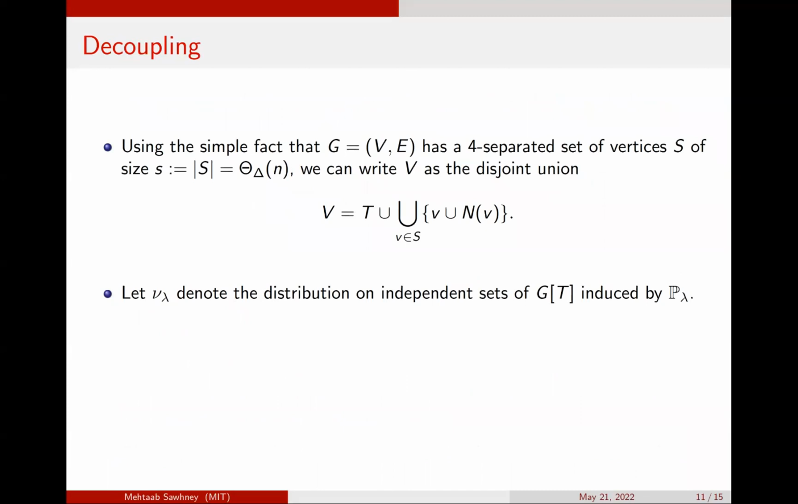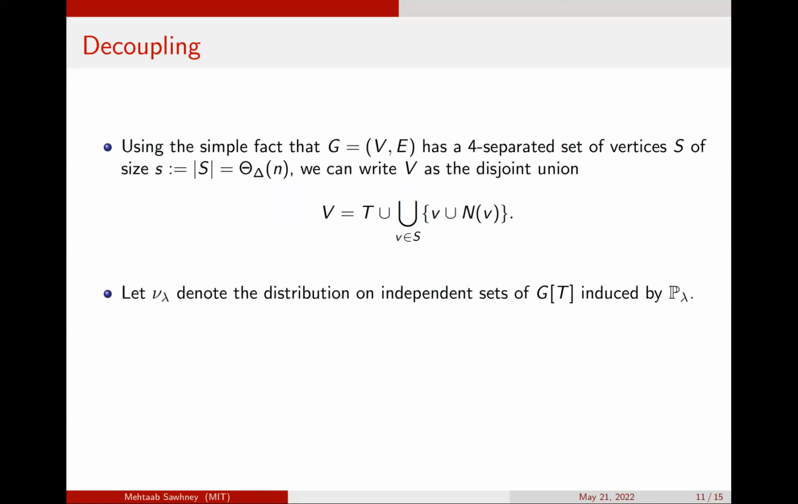So the key step in our proof of the local central limit theorem is a decoupling argument. We proceed via Fourier analysis, and we need to somehow extract independent random variables from this hardcore model, which naively has no obvious independence. So the simple fact we use is that given a graph G of maximum degree delta, there exists a set of vertices S of linear size, so Theta delta of n, such that for every vertex v in S, v and the neighborhood of v are disjoint.